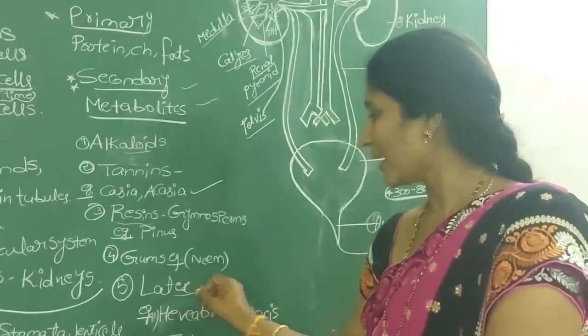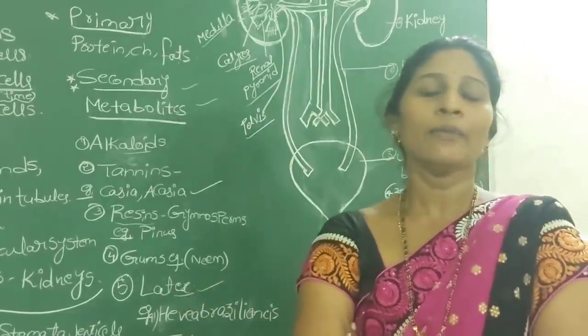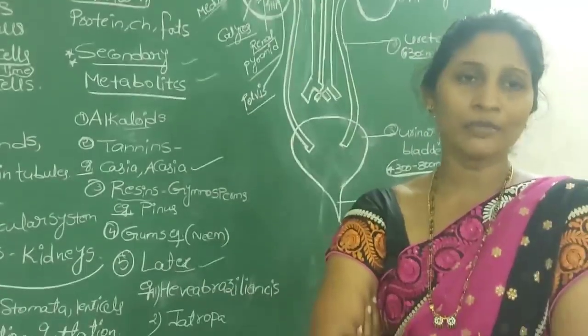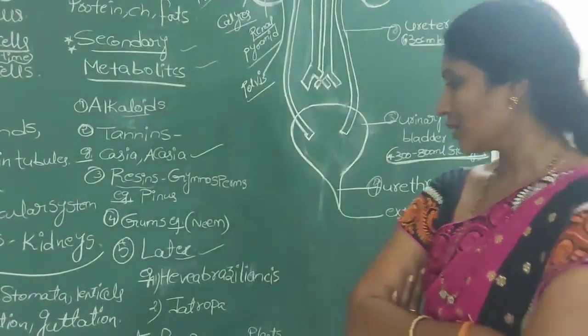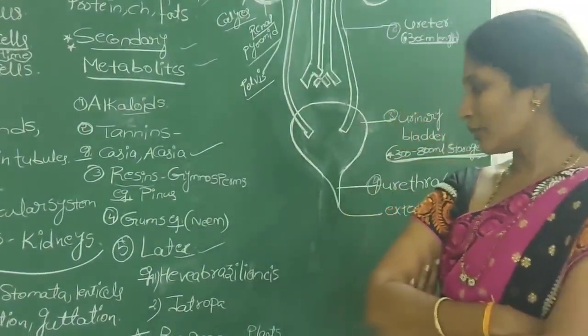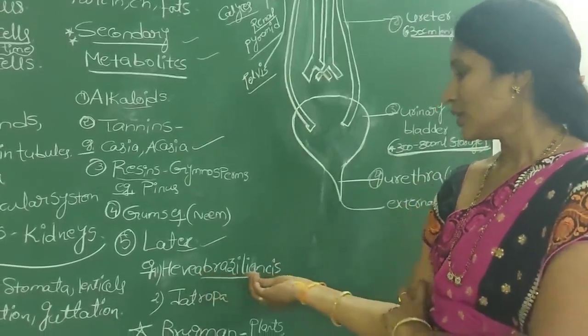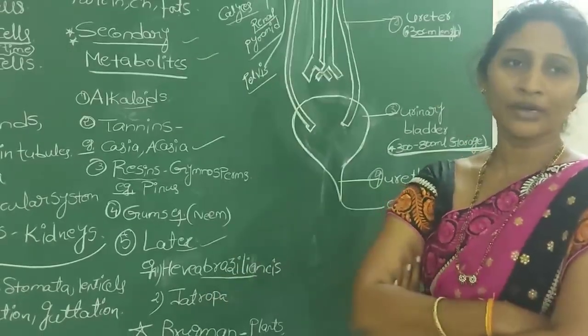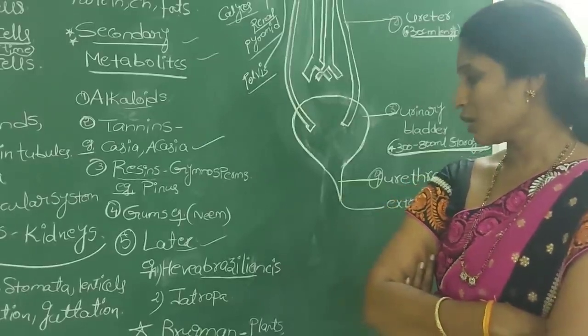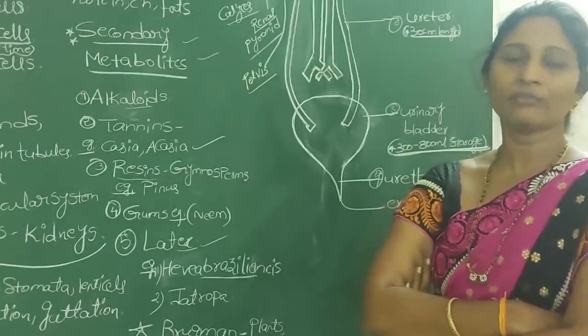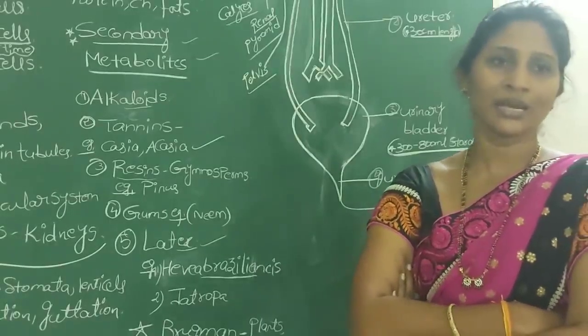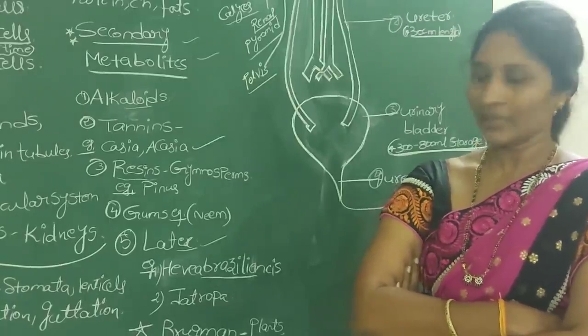And the next one we call latex. Latex is a milky white substance that is produced by different plants. For example, Hevea brasiliensis, normally called the rubber tree. From the latex of the Hevea brasiliensis or rubber plant, we prepare rubber.